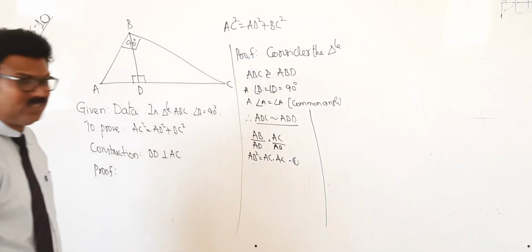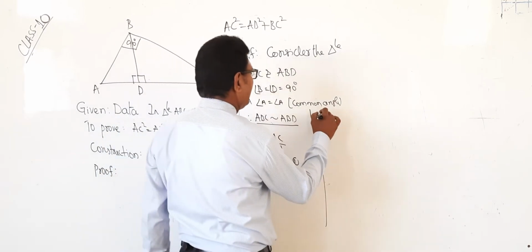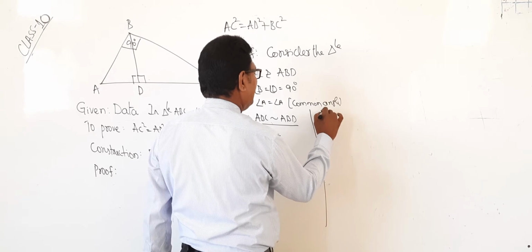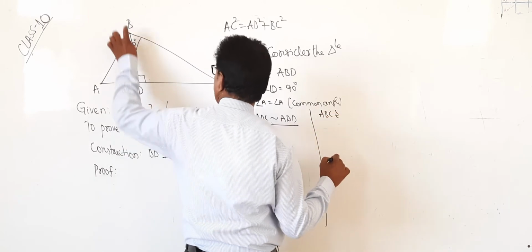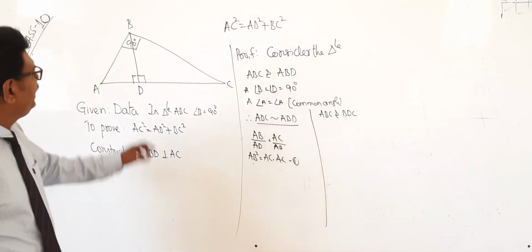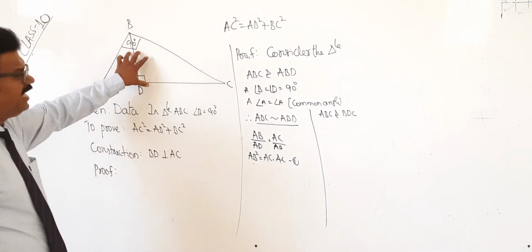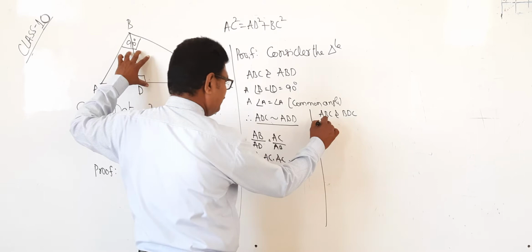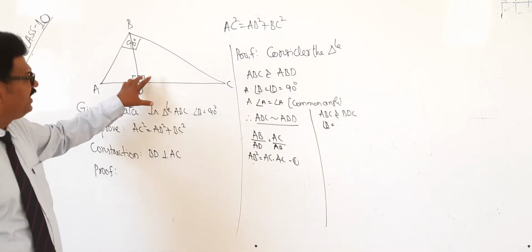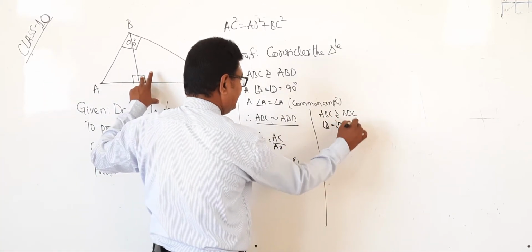Any doubt in this? Very good. Now, again consider two triangles, ABC and BDC. In ABC, 90 degrees is B. In the small triangle BDC, which is the 90 degrees? Yes, D equal to 90 degrees.